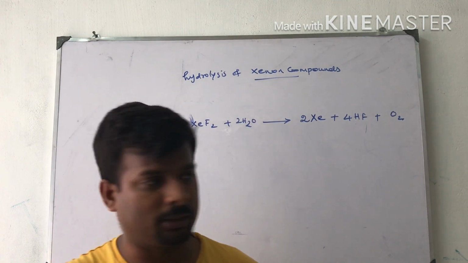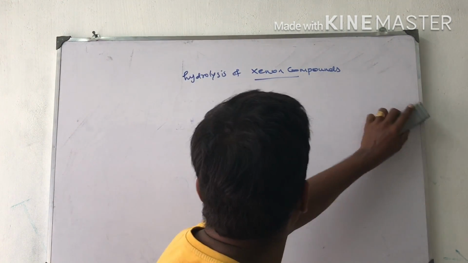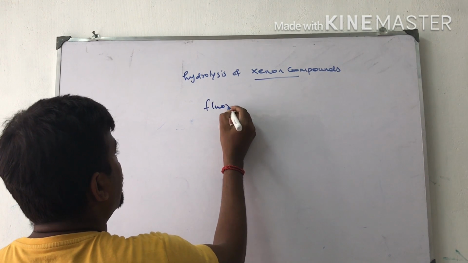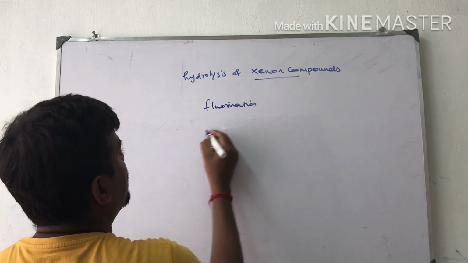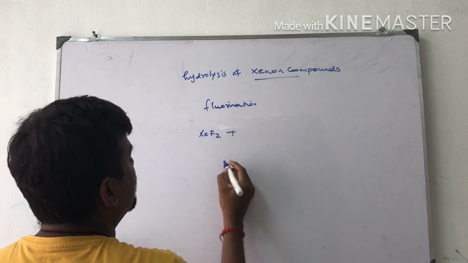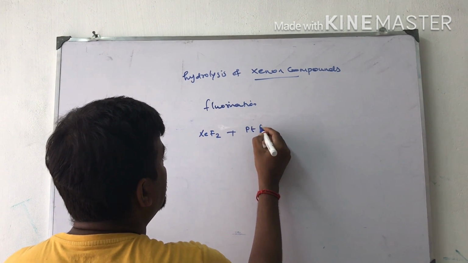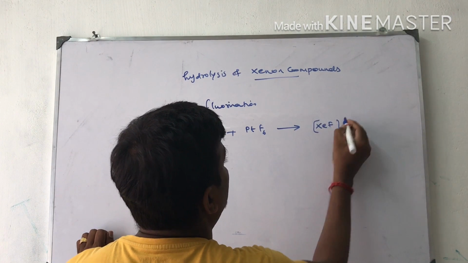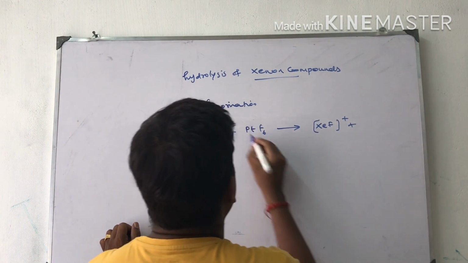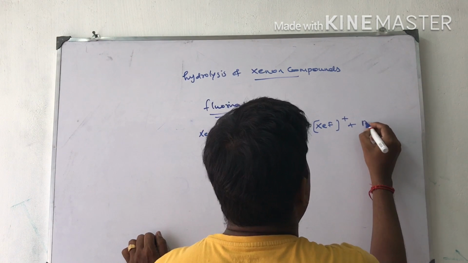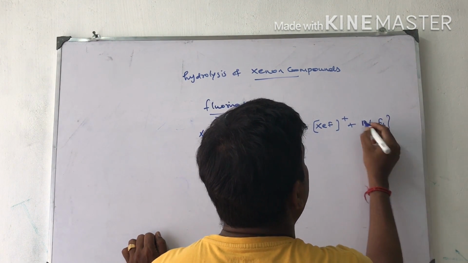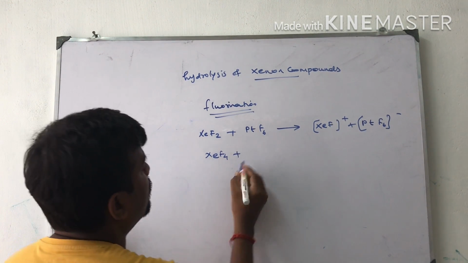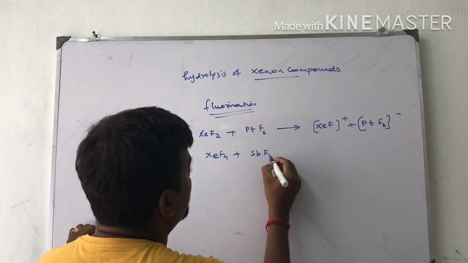Now I am telling this. Fluorination reactions. Xenon difluoride reacts with platinum pentafluoride. It will give XeF+ cation plus platinum hexafluoride anion. And xenon tetrafluoride reacts with antimony pentafluoride.